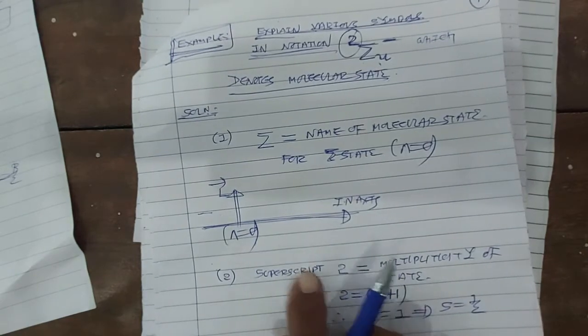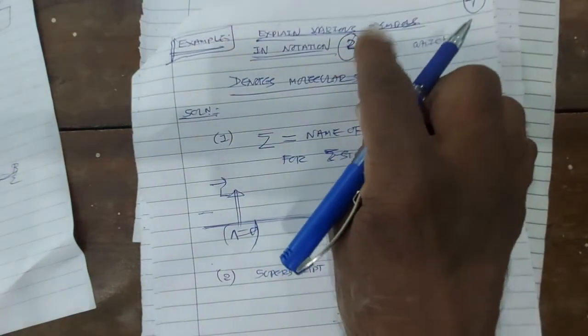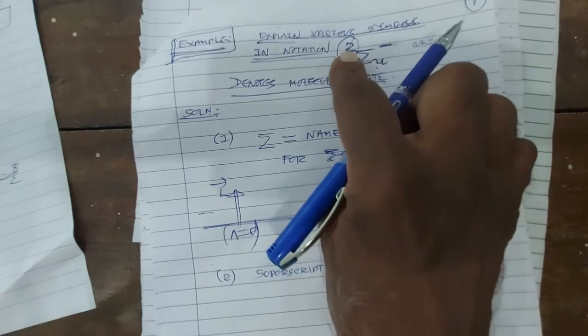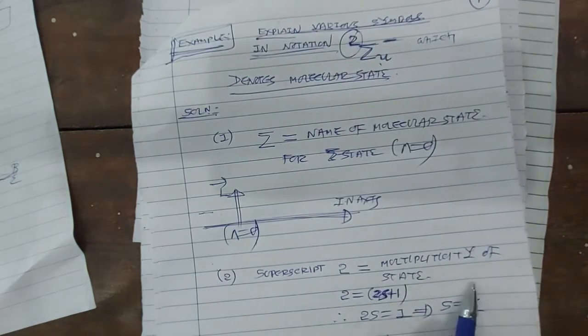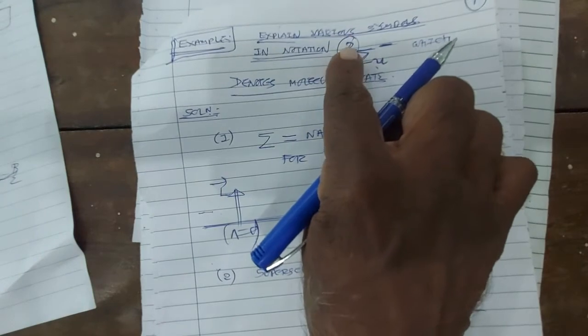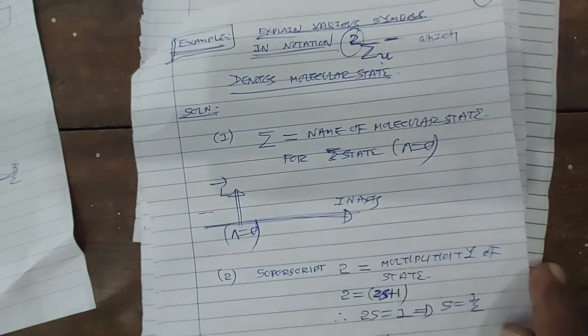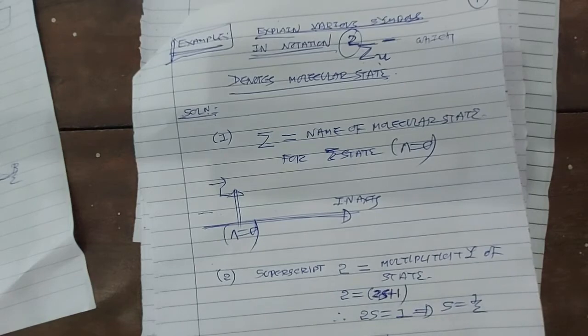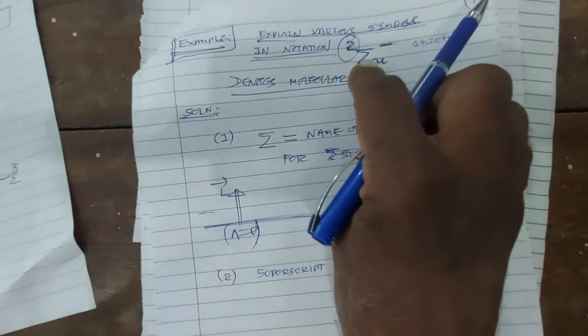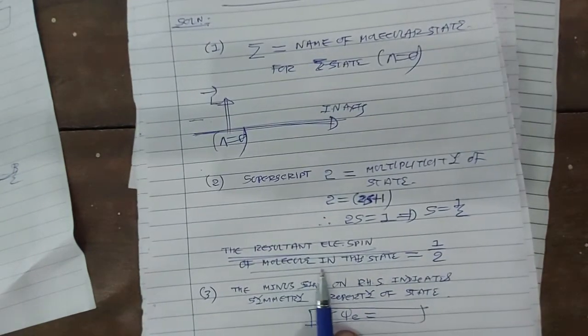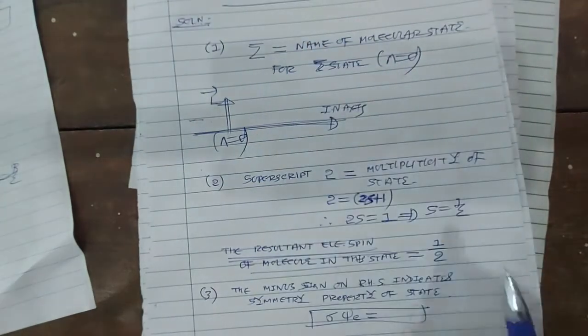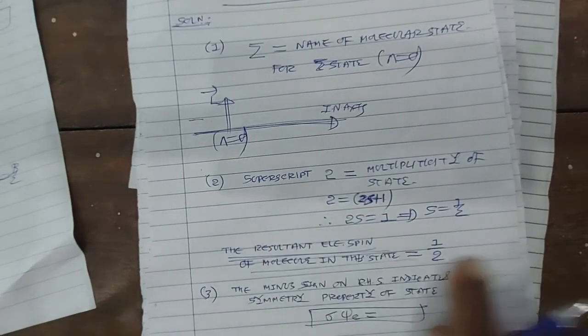It is 2S plus 1 is equal to 2. So the value of 2S will be 2 minus 1, that is 1. So S is 1 by 2. So the resultant electronic spin of the molecule in the sigma state is 1 by 2.